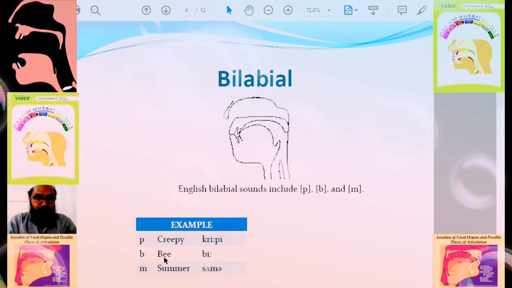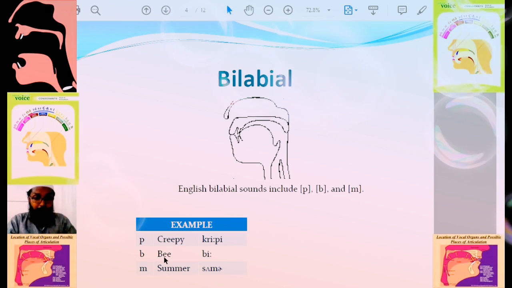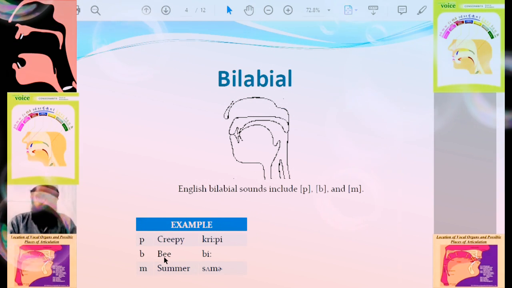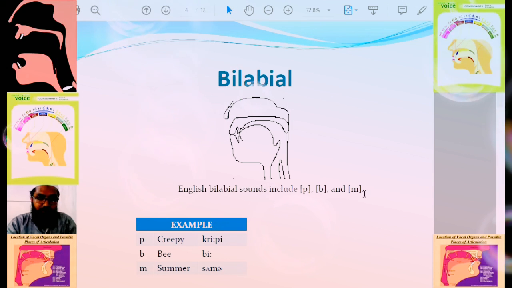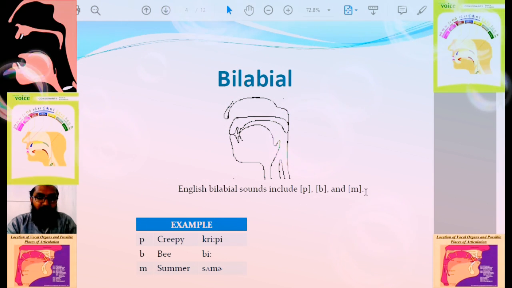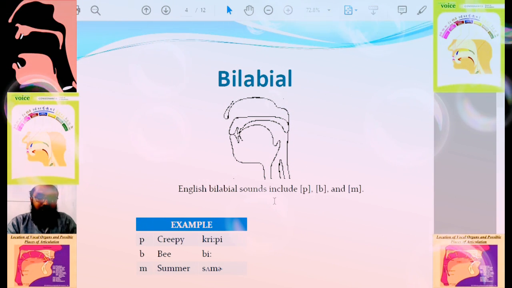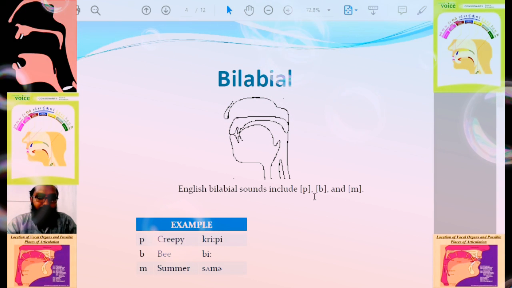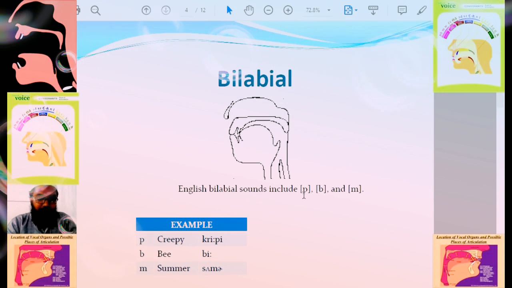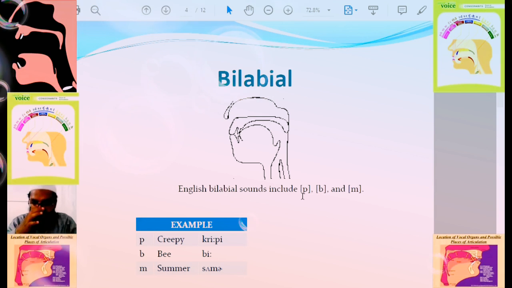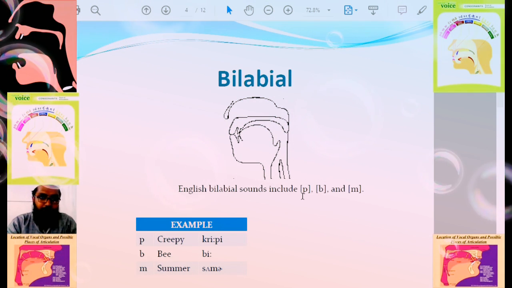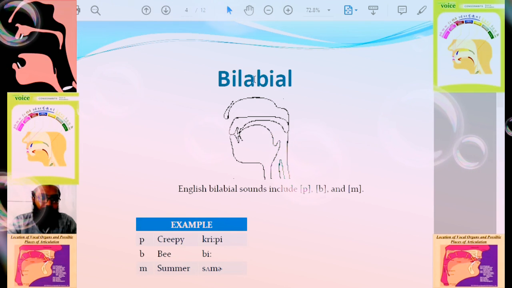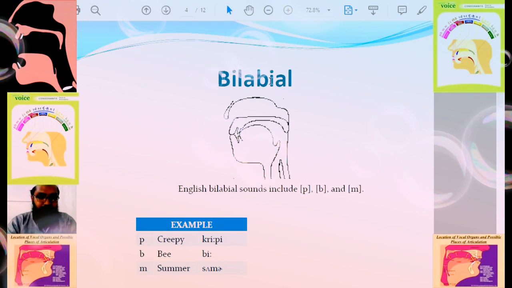Here I have given only three; another sound is va. So these four sounds are called bilabial sounds. Bilabial is nothing but two lips. Here bi means two and labial means lips.